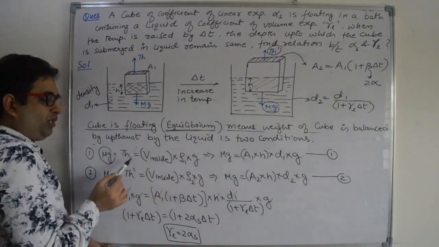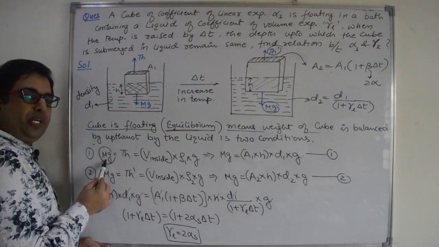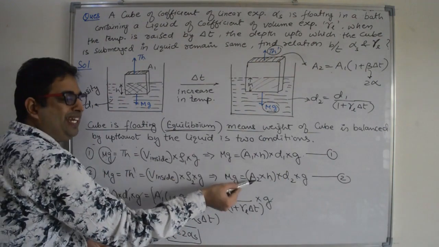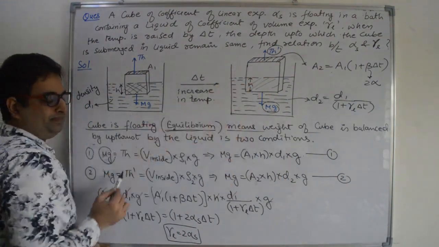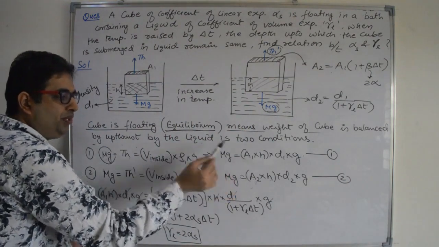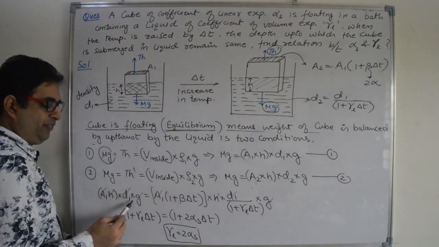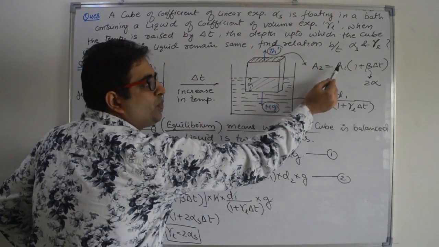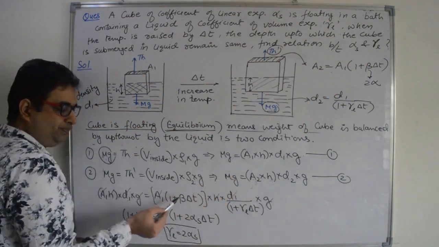Now because both the two conditions are equal to mg, this thrust is equal to mg and the new thrust is also equal to mg. So we can compare these two thrusts because both are equal to mg. A1 times h times d1 times g is equal to A2. What is the value of A2? A2 is A1 times (1 plus beta times delta T). Put the value of A2.